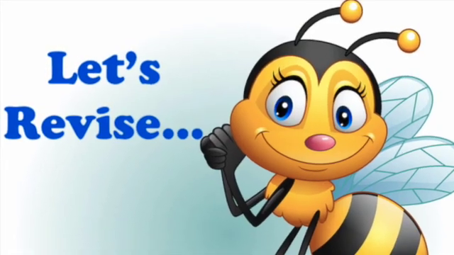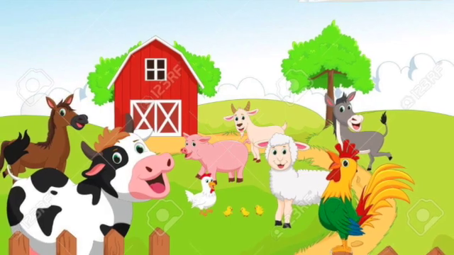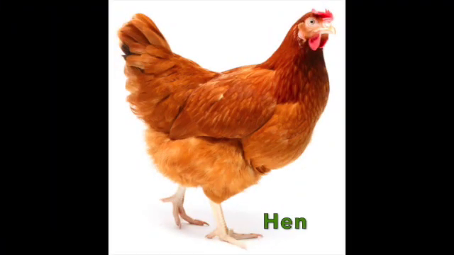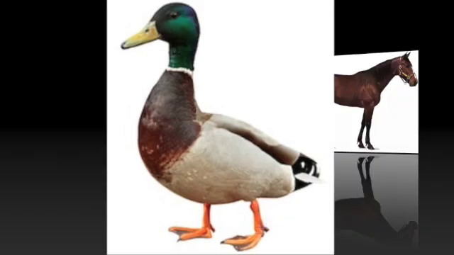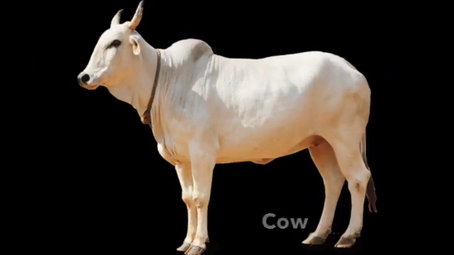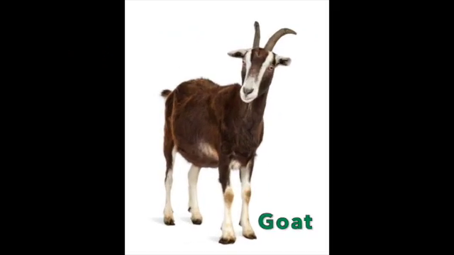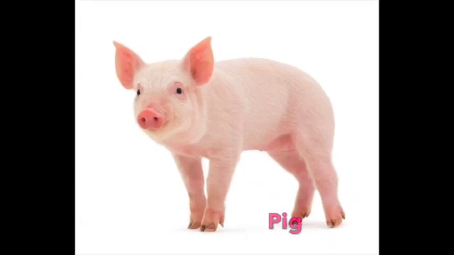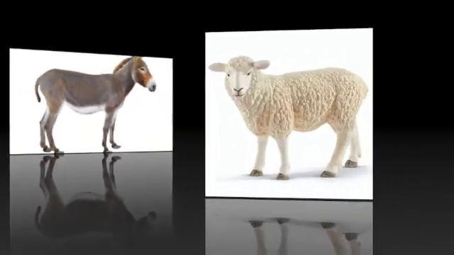Let's revise once again the name of the farm animals. Repeat their name after me. Hen, duck, horse, cow, goat, pig, donkey, sheep.